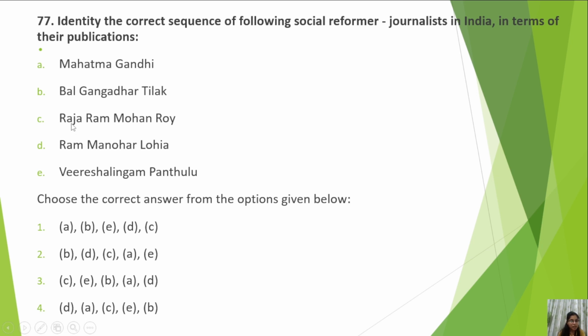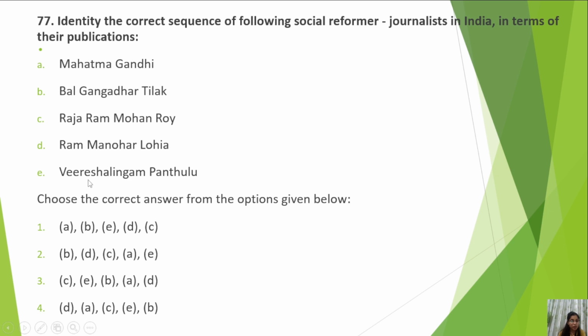Raja Ram Mohan Roy was always the first personality to come on the scene in the Indian freedom struggle. So C came first, then E.